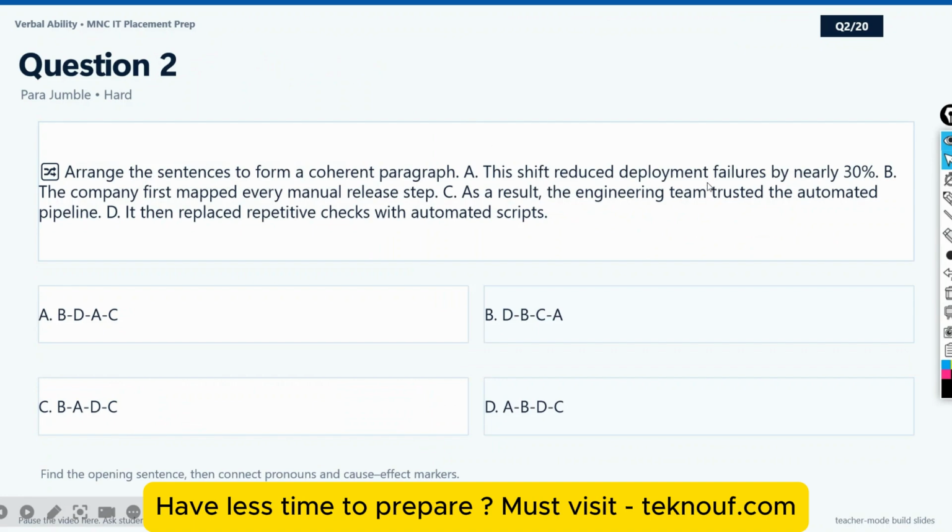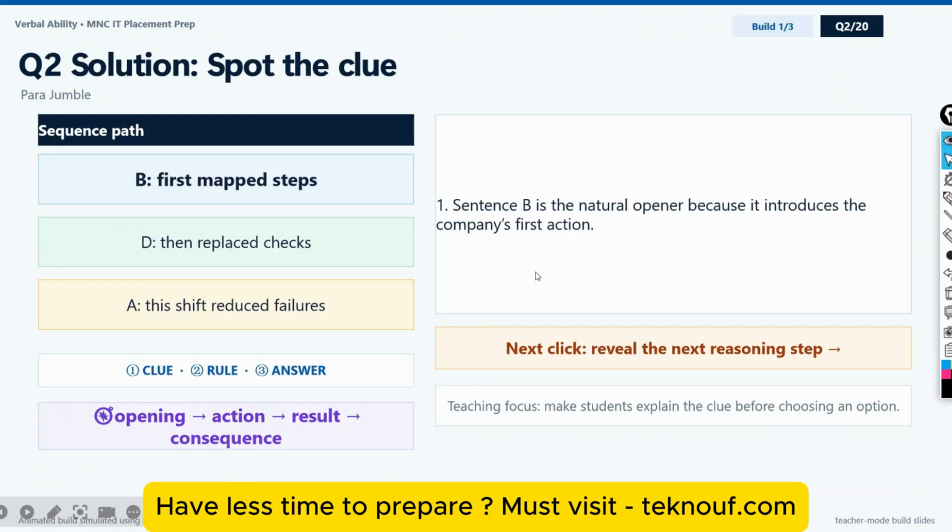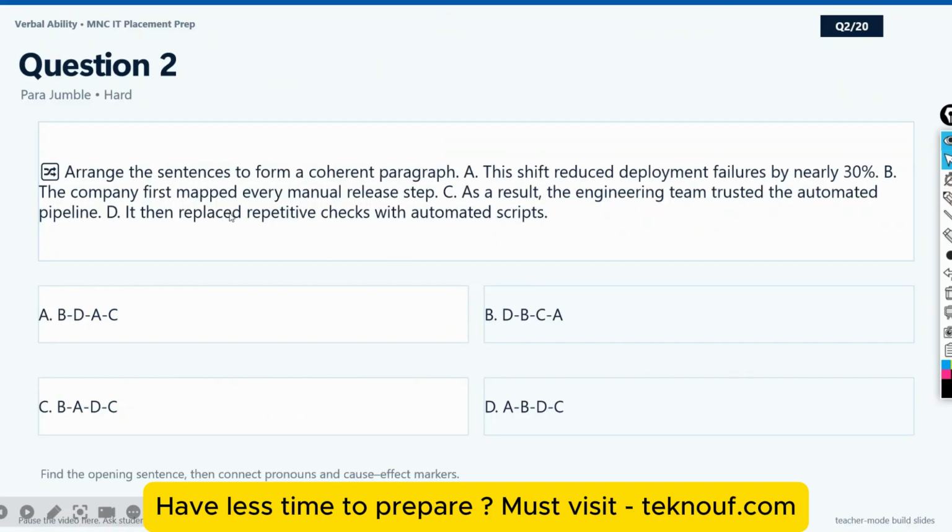This shift reduced deployment failures by nearly 30%. The company first mapped every manual release step. As a result, the engineering team trusted the automated pipeline. D. It then replaced repetitive checks with automated scripts. BDSC, DBCA, ABDC, or BADC. Just apply your knowledge, guys, and give me the answer.